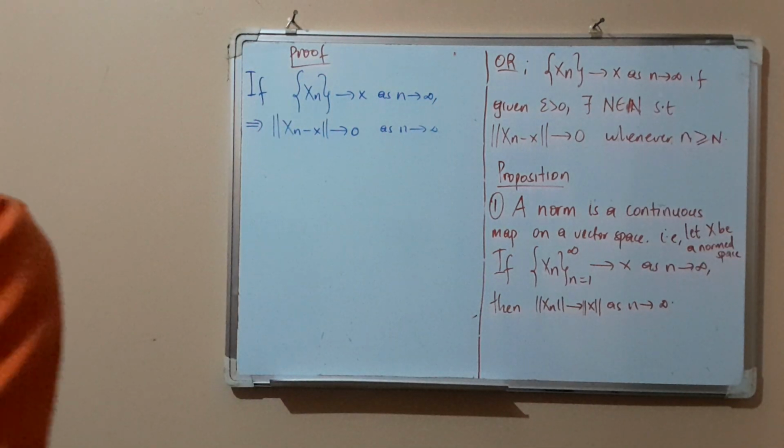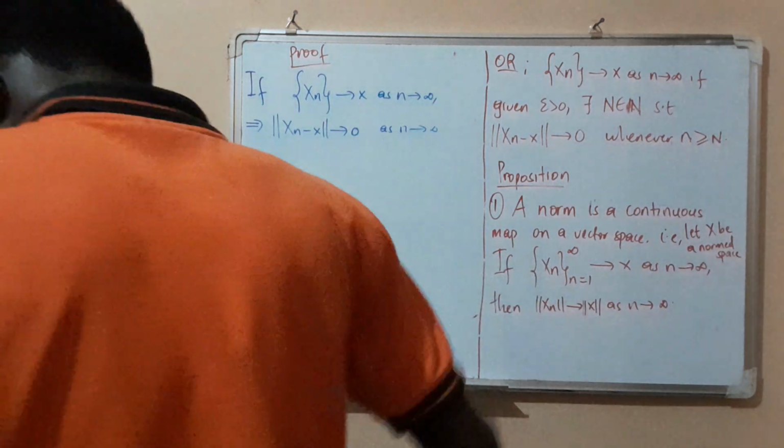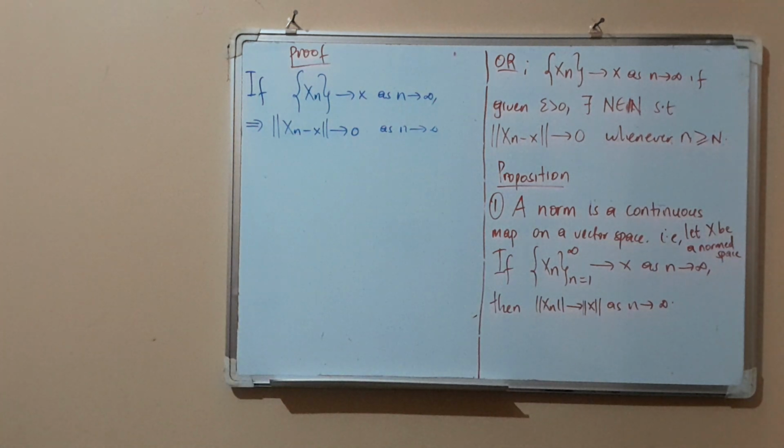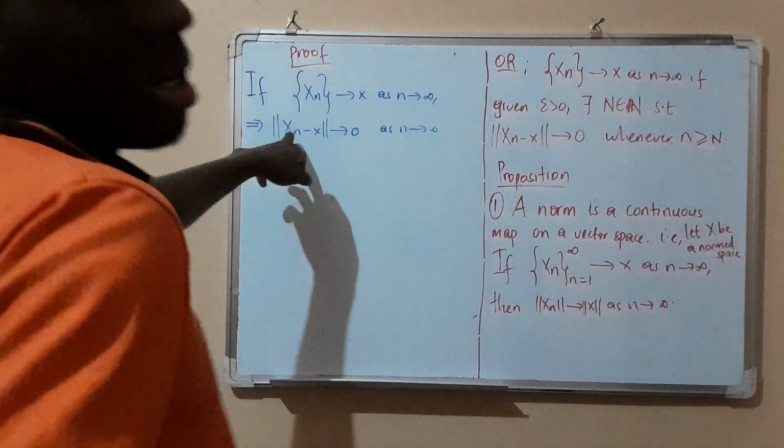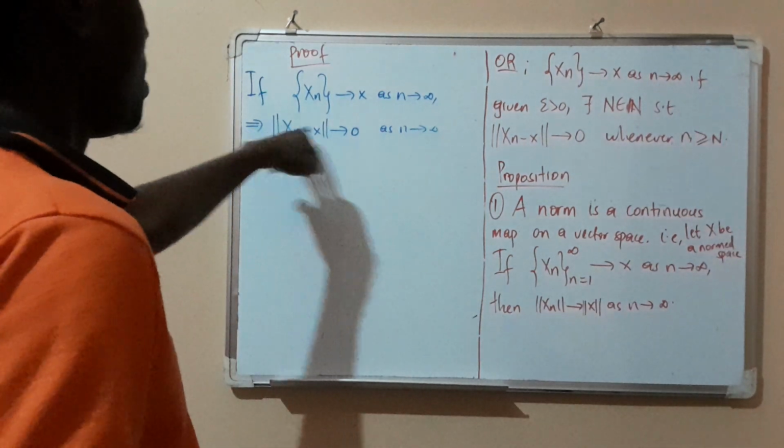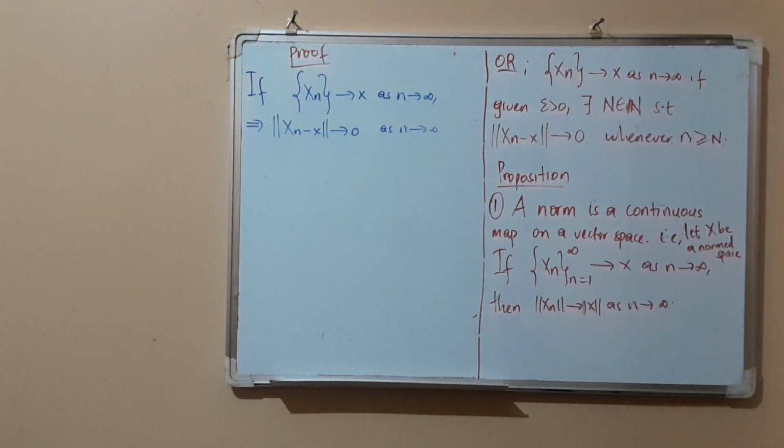That's what I'm having. So if that sequence is convergent, then that means that this absolute difference here with respect to the norm goes to 0 as n goes to infinity.